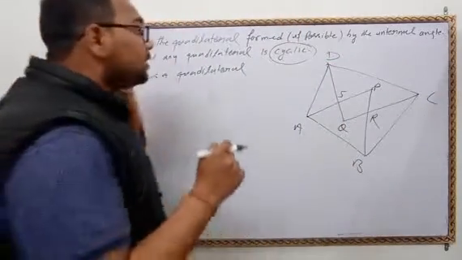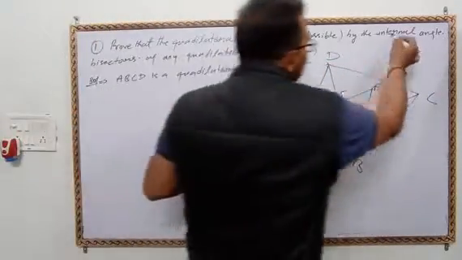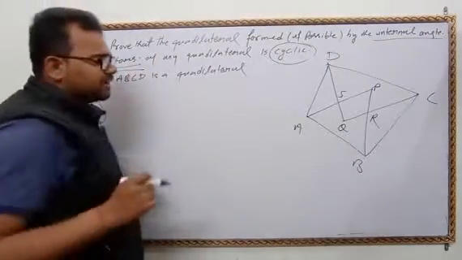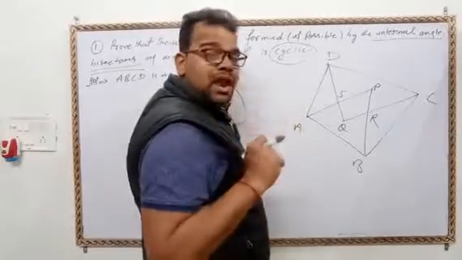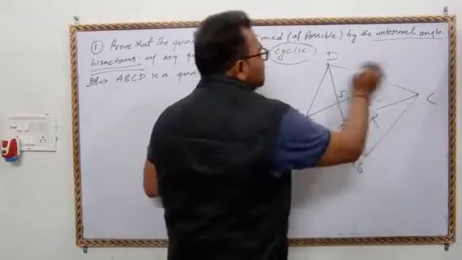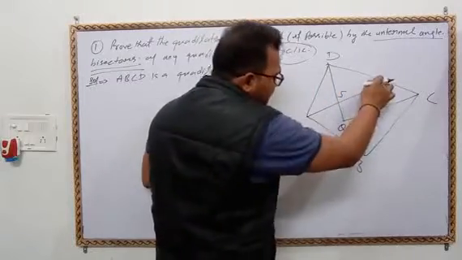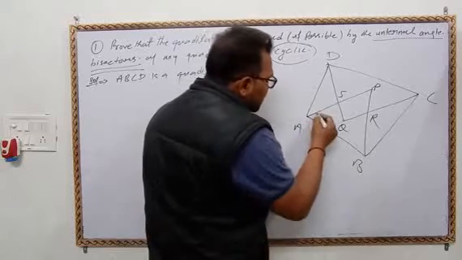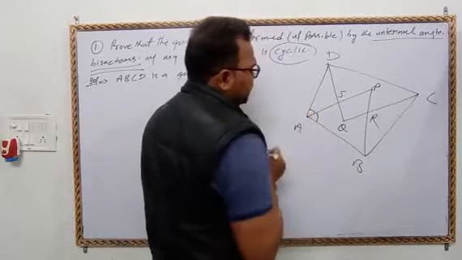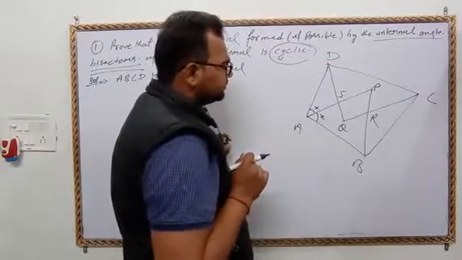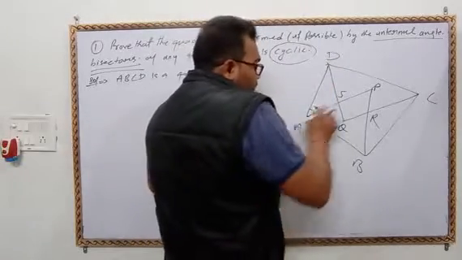Okay. The question says internal angle bisectors. Internal angle bisectors means, how many angles does a quadrilateral have? 4: angle A, angle B, angle C and angle D. Means AP and BP are the internal bisectors. It means this and this are equal. Suppose it is X, so it will be X. What is AP?